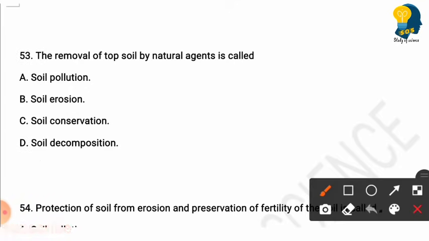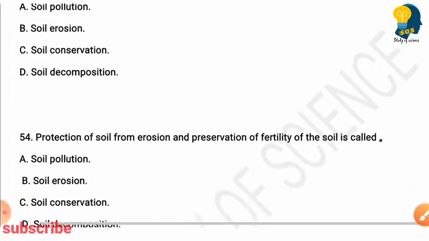Next question. The removal of topsoil by natural agents is called? Soil pollution, soil erosion, soil conservation, soil decomposition. So here the right answer is option B. Soil erosion is the removal of topsoil by natural agents. So next question.